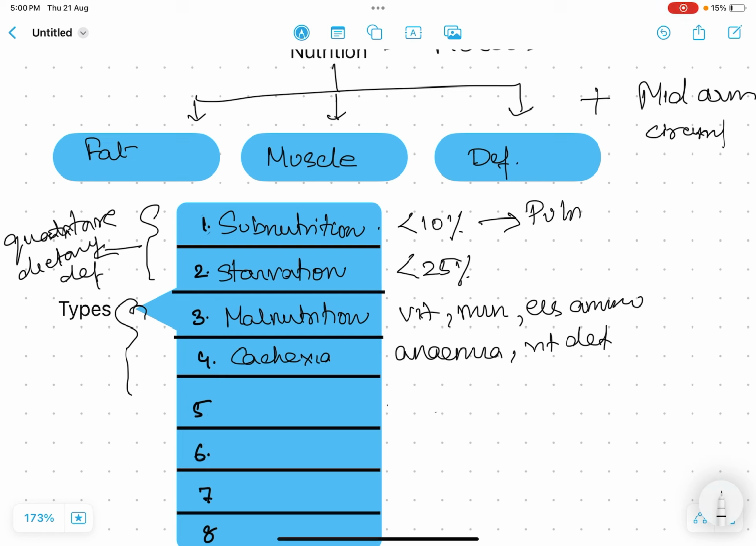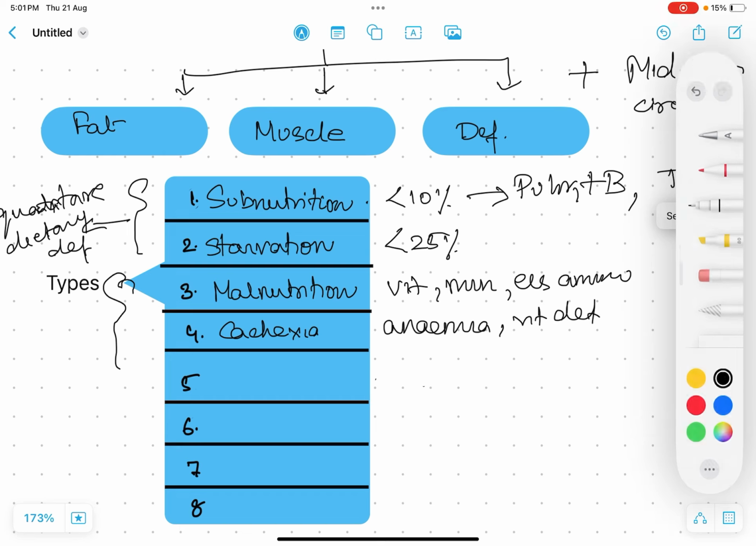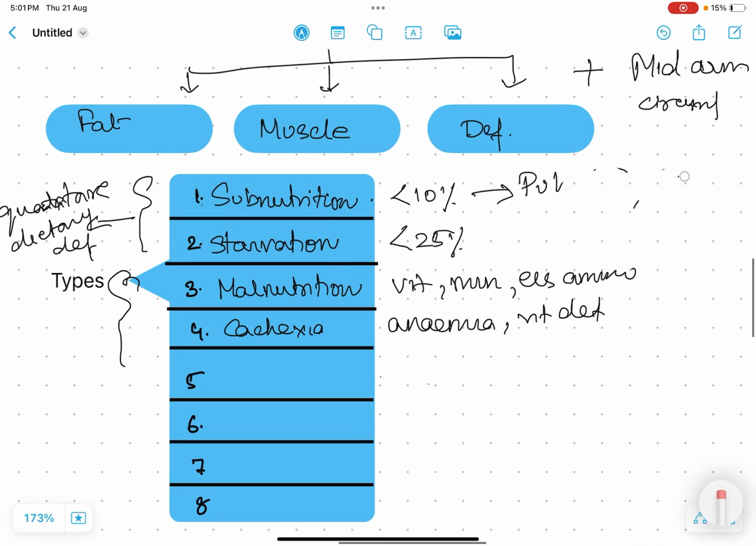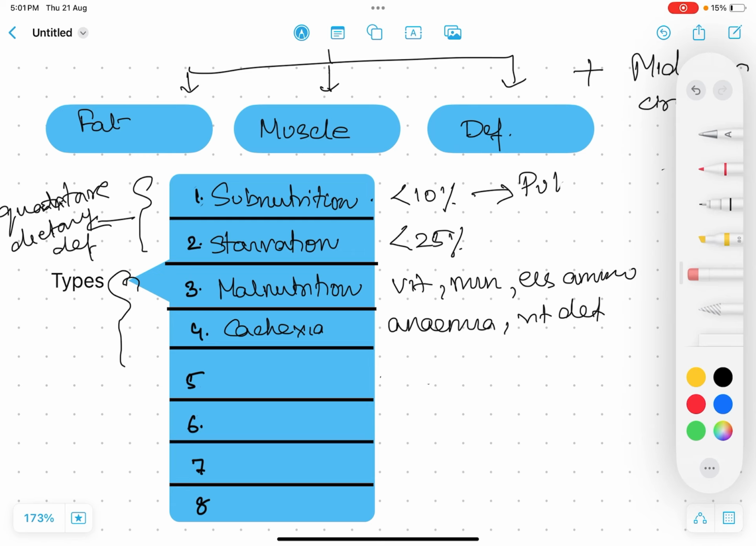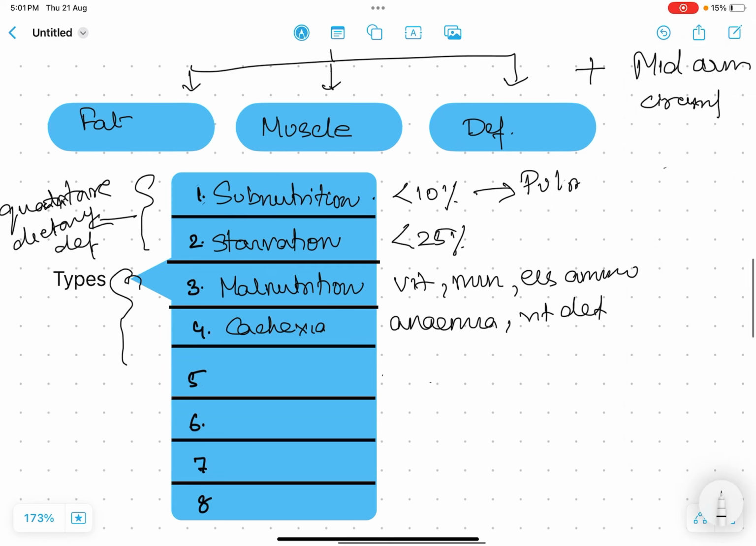Now if we come to subnutrition, a few causes I would like to explain. The most popular among them is pulmonary tuberculosis. Second is diabetes mellitus. In pulmonary tuberculosis the patient has complete loss of appetite. Anorexia is there, as well as whatever the patient is eating is not getting utilized. So that is the major cause of malnutrition in case of pulmonary TB.